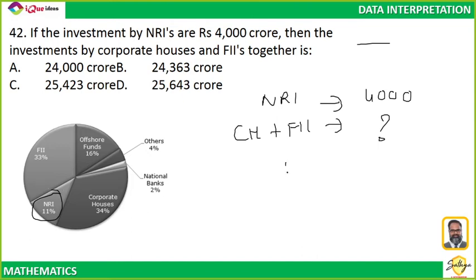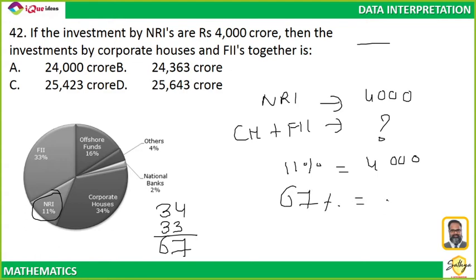Basically they are asking if 11% is equal to 4,000, then corporate house's 34 and FII's 33, 33 plus 34, 67%, is equal to how much? That's it. So all you have to do is 67 into 4,000 divided by 11.